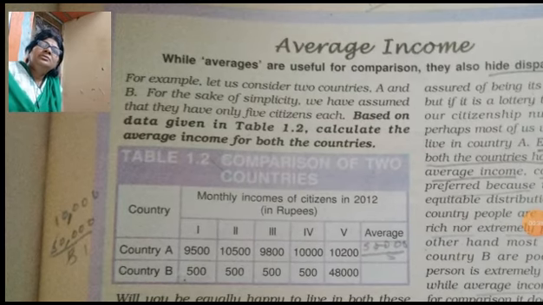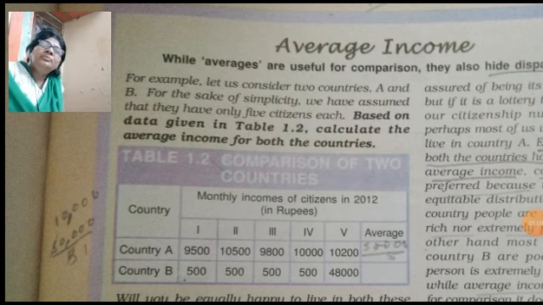National income means what? Income of the nation from the primary sector, secondary sector and tertiary sector, or the total income of the country. That is called the national income, or income of all the people.